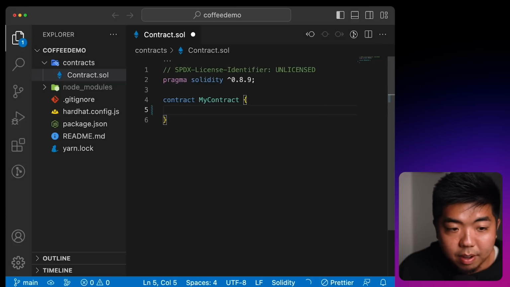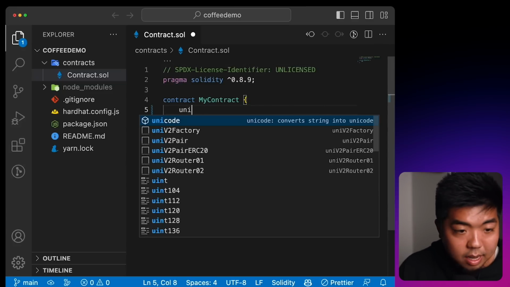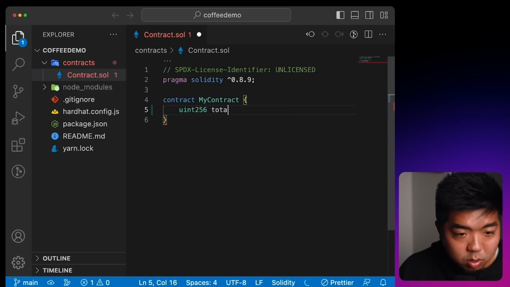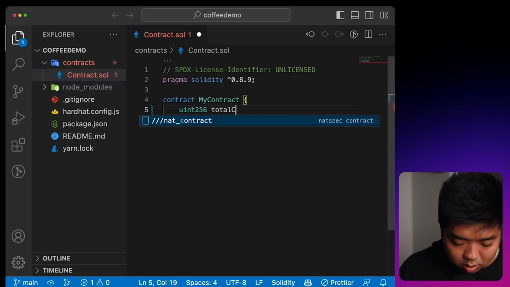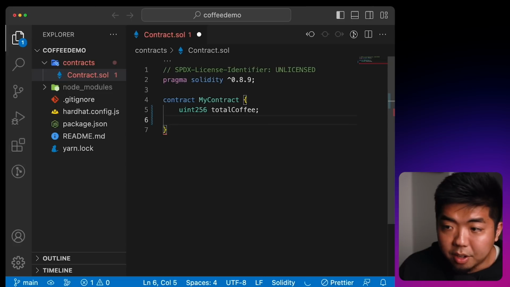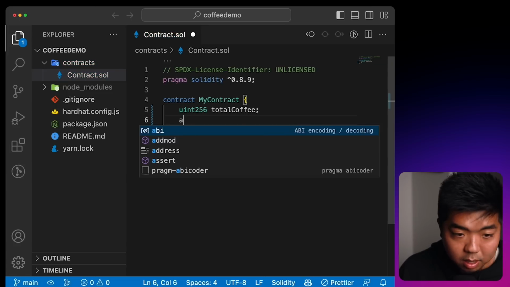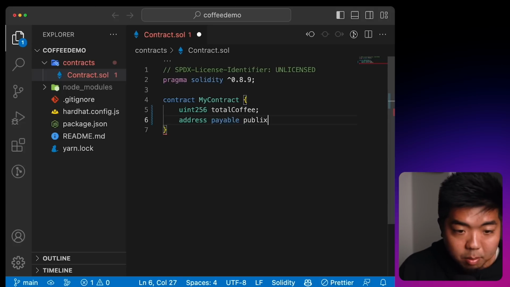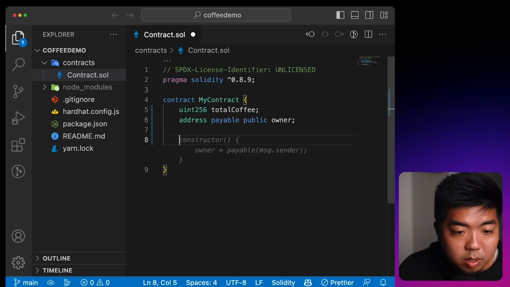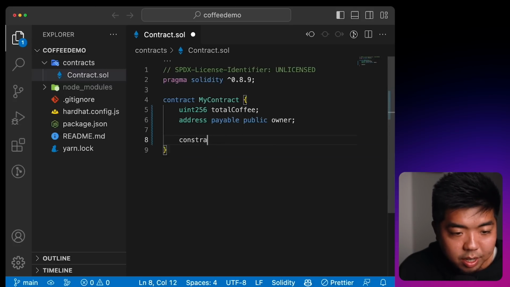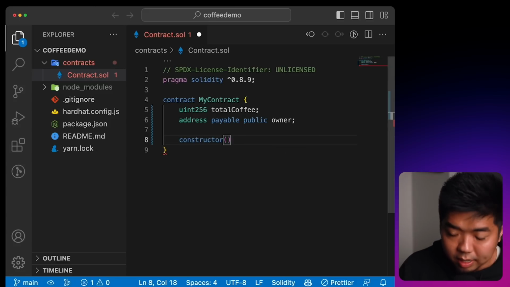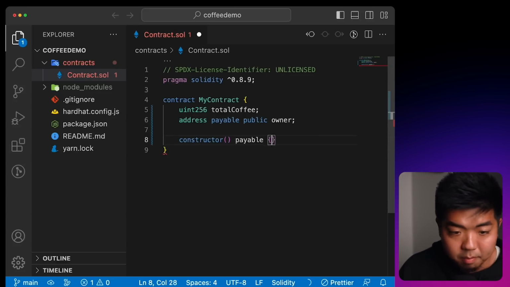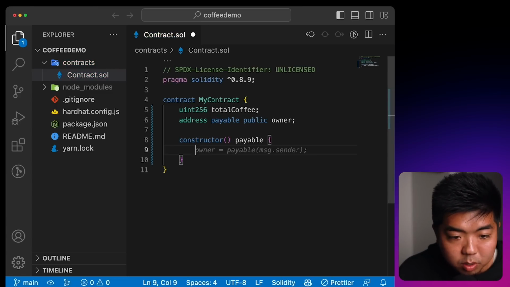I'm going to just get rid of everything. So we're going to create a uint256 that's going to store our total coffees. Under that, we're going to also set the owner. So this is going to be an address, and this is going to be a payable address. It will be public, and this is going to be the owner. We're then going to set up our constructor here, and our constructor is going to be payable. And we are going to set the owner to whoever deploys this contract.